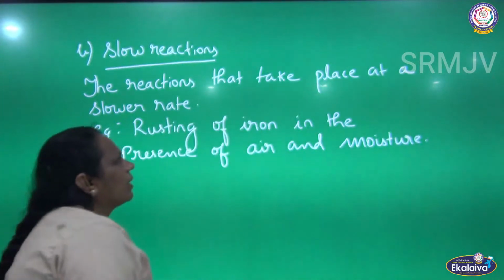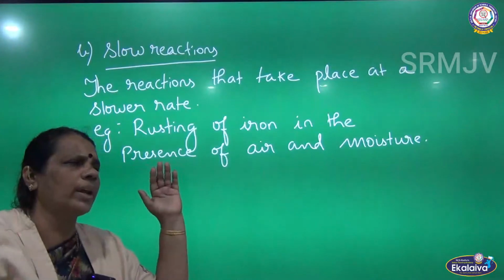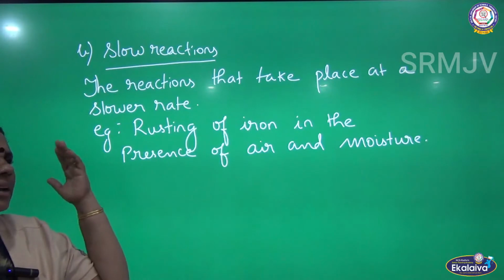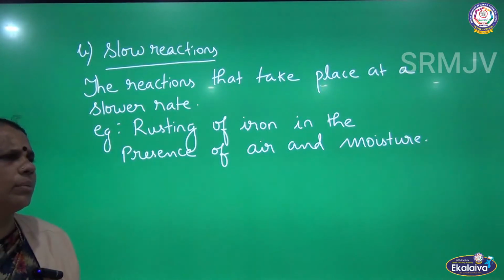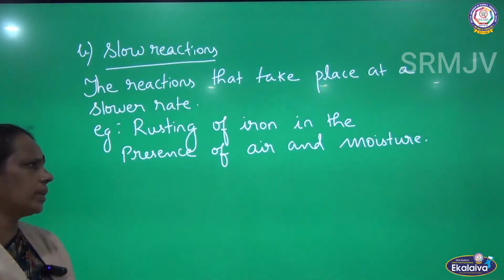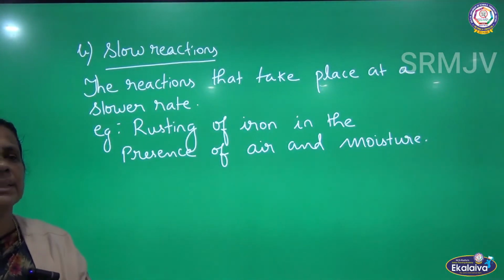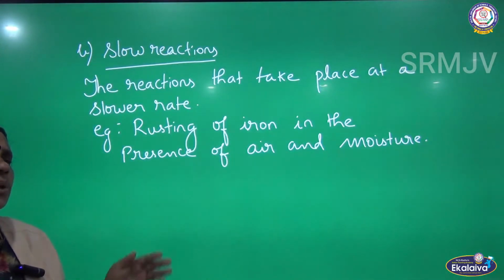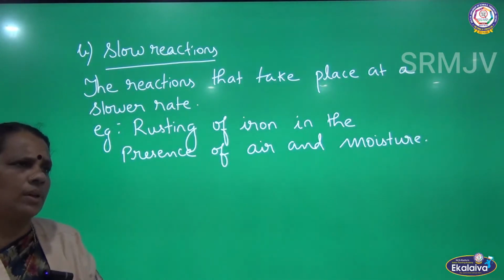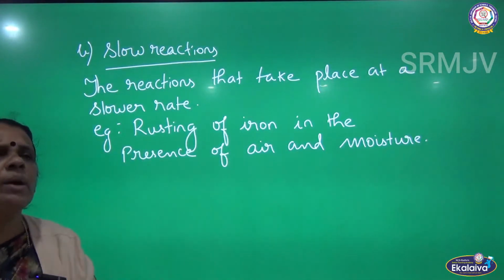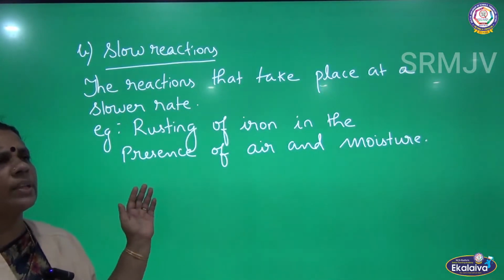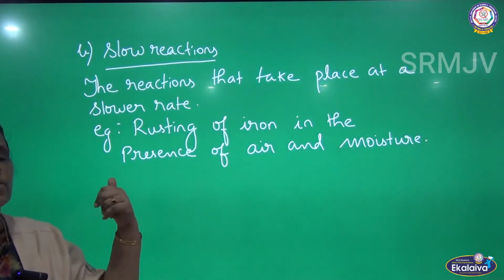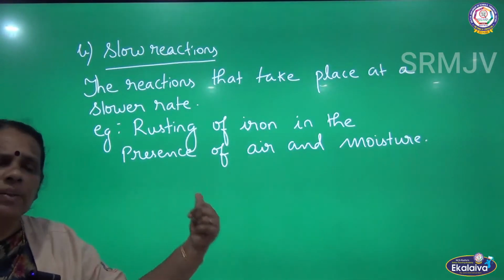So for slow reactions, the reactions are taking place at a slower rate. It will take a long period of time to complete the reaction. So we can call such reactions slow reactions. For example, rusting of iron is not an easy thing. It will take a longer period of time. Iron gets rusted in the presence of air and moisture. So the reaction proceeds over a longer period of time, and in such a case we can call it a slow reaction.